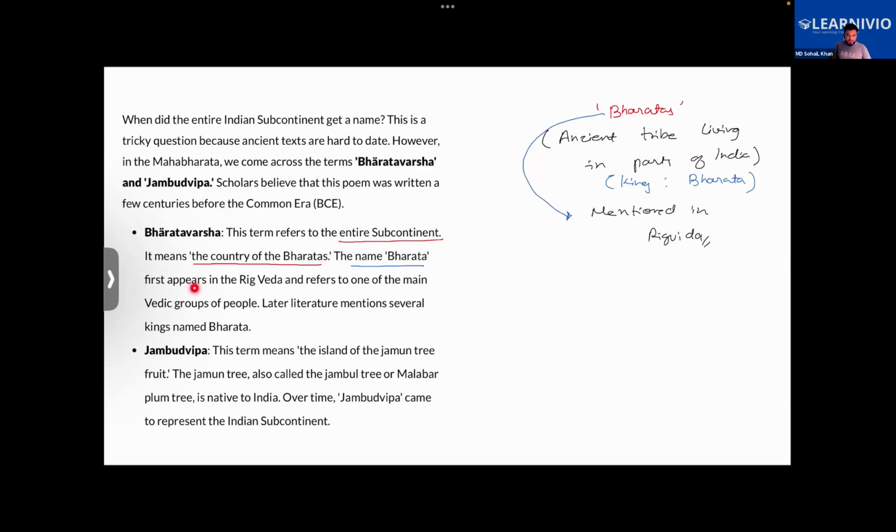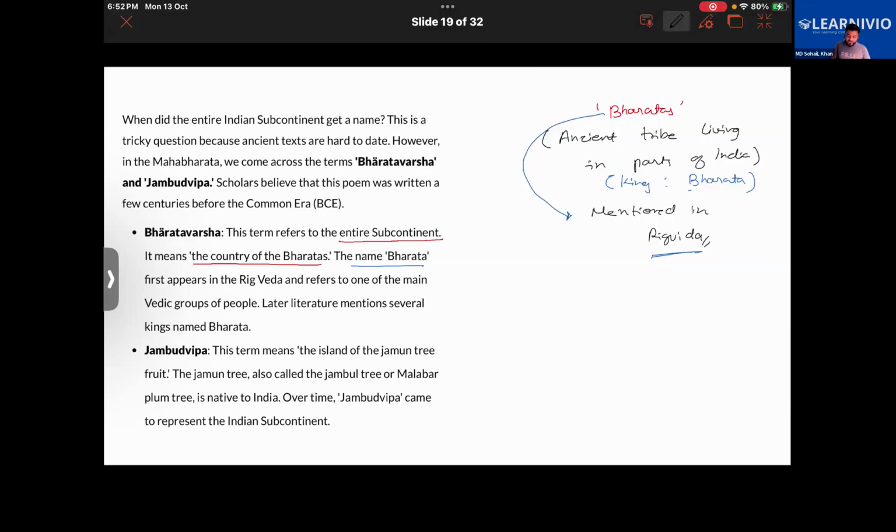So that is Bharatavarsha. Later literature mentions several kings named Bharata also. Like in the books, we find the mention of a king named Bharata. The Rigveda also mentions that there used to be a king by the name of Bharata whose tribe came to be known as Bharatas. There are other books also which talk about the king Bharata. So this is about the name Bharatavarsha.